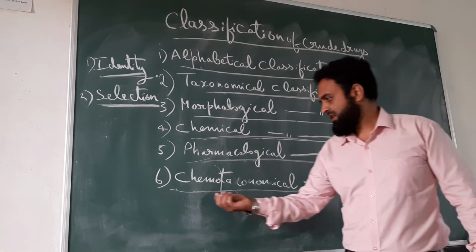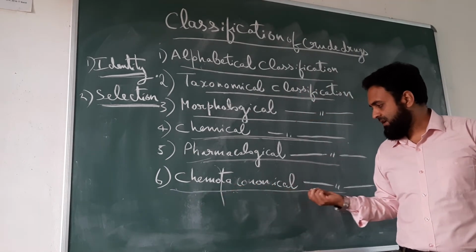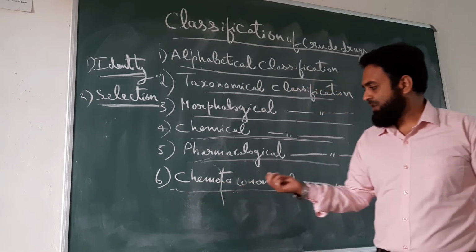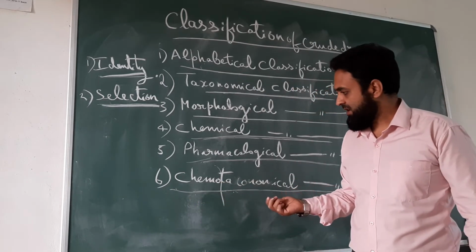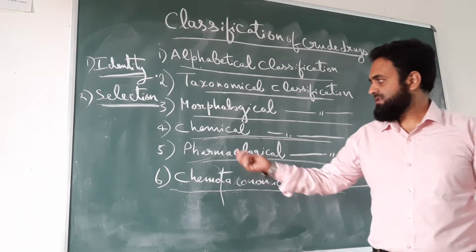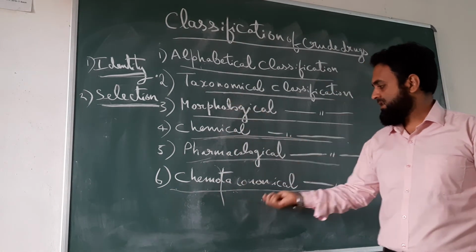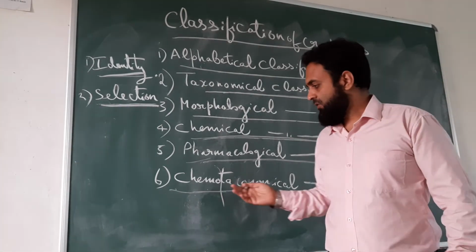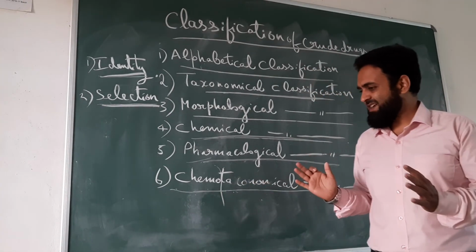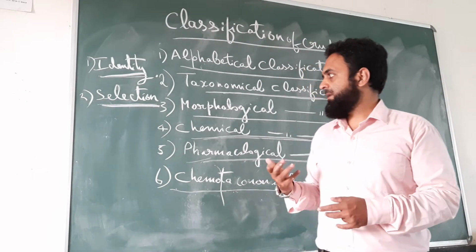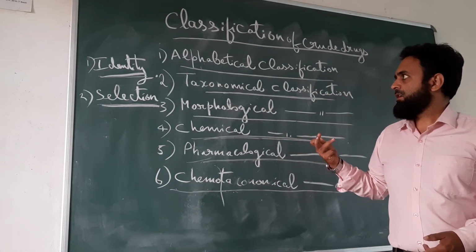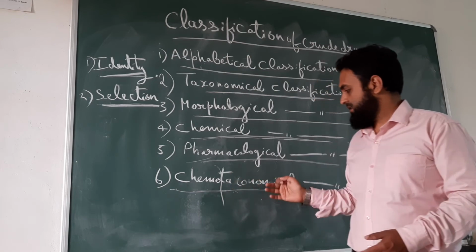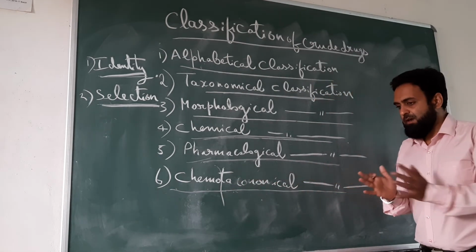The next classification is chemotaxonomical classification. Here you can see the name itself is suggesting that two types of classification are grouped together, that is chemical and taxonomical classification. So the question is, what is the need to club these two classifications together? Why not clubbing morphology or chemical, or alphabetical with pharmacological? Why only chemical and taxonomical classification are combined together?